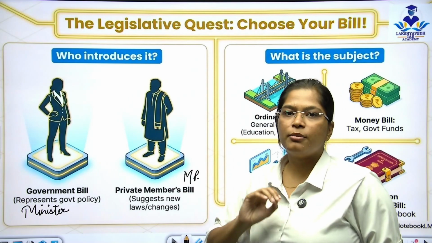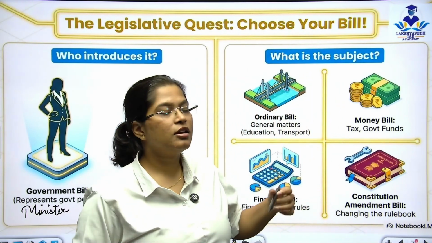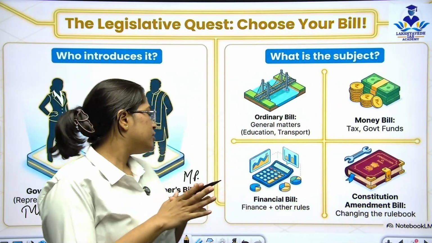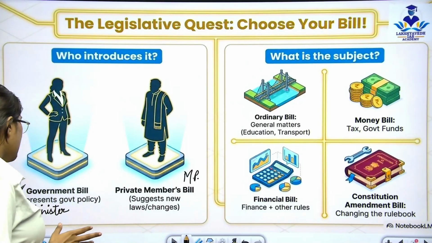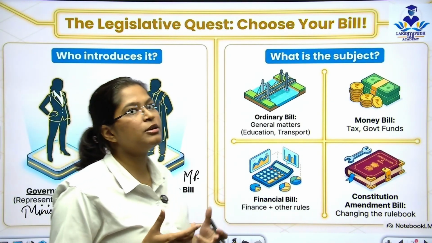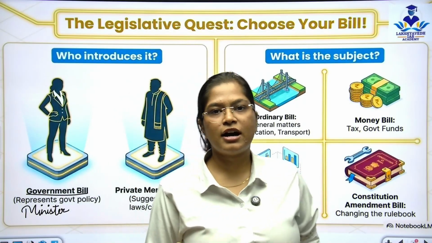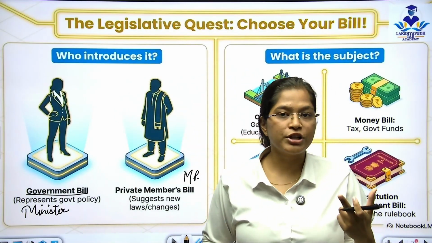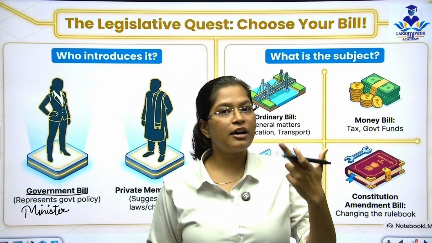After that, who can make a bill? Who chooses a bill? So basically, first we have government bill. A government bill is introduced by the ministers. Ministers are the people who we have voted for and who come into the power.